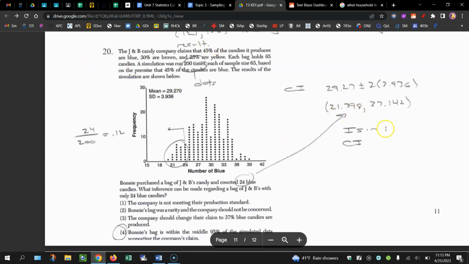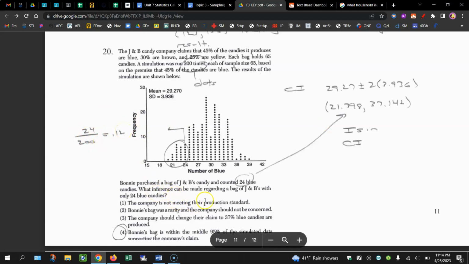So anything here could be 45% with the typical variation. So that's not odd. If you do the 5% rule, 24 or less occurs 12% of the time. Not unusual. So that's why this is choice 4. It's not a rarity because it fell in the confidence interval and it was happening above 5% of the time.